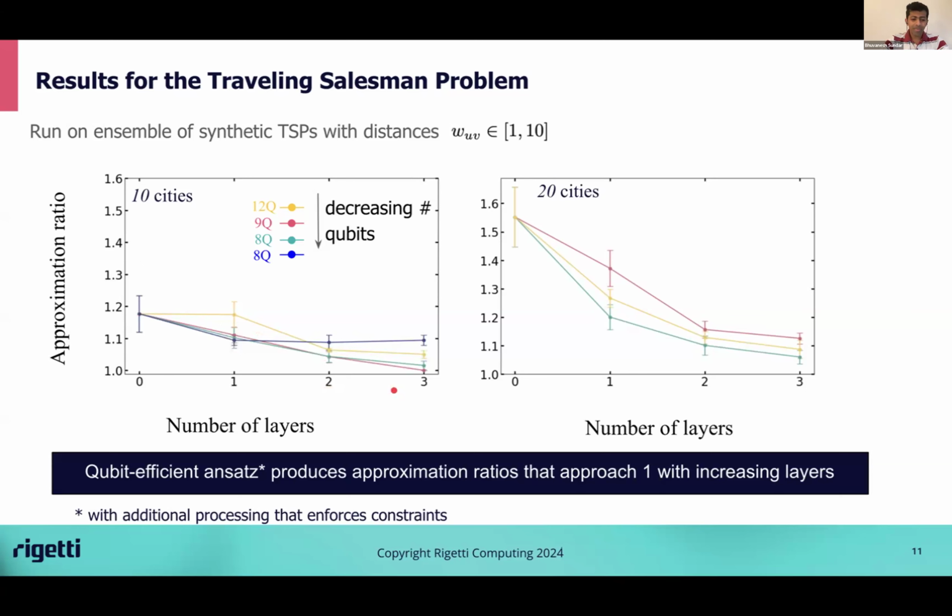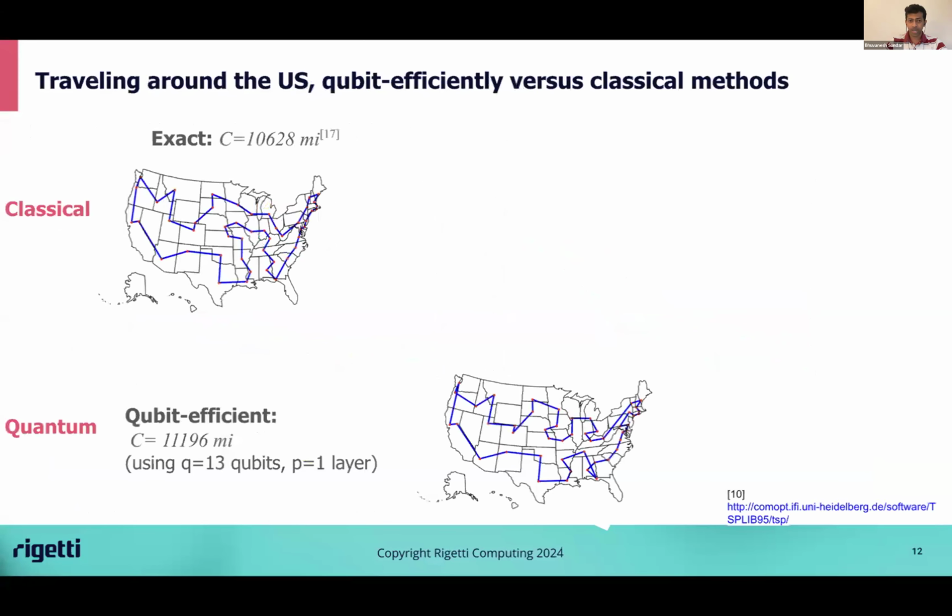At the beginning of my talk, I told you optimization is ubiquitous. We see it everywhere around us. So it'll be useful to see it applied to an actual real problem. Here's one example from the traveling salesman literature, traveling around the US. Suppose one wants to visit all the 48 states in mainland US, except Hawaii, and one wants to visit all the capitals. Someone has solved this problem exactly, and the optimal solution has a route whose length is 10,600 miles. In Berkeley, for example, you can start at Sacramento and go up to Portland and Seattle, come down to Boise, and so on. The qubit efficient ansatz at just one layer, p equals 1 QAOA, produces a solution which looks like this. Its length is 11,200 miles.